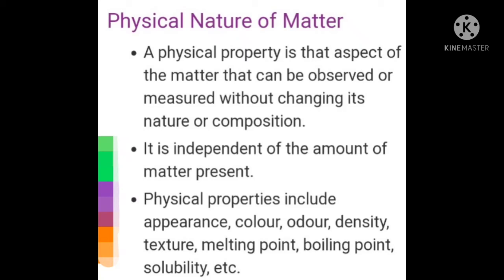Okay, physical properties of matter include its appearance. Physical property means how it looks, what the color will be, and how it feels when you touch it. All these things come under the physical properties. So physical properties include its appearance, its color, its odor, meaning a smell, which type of smell it is: good, bad, dirty, stinging, sweet, whatever. So odor, density, the texture.